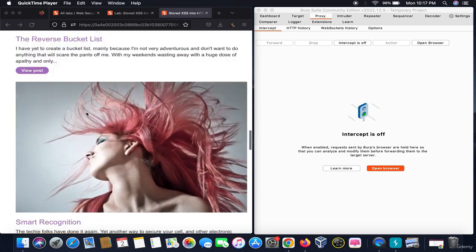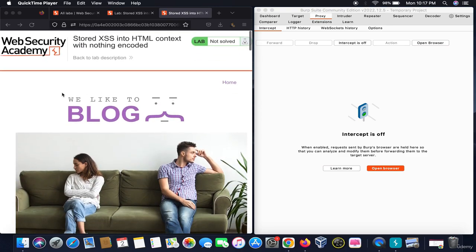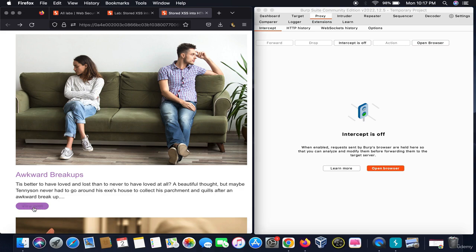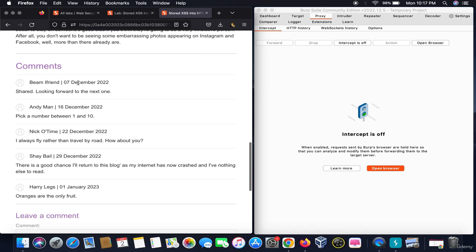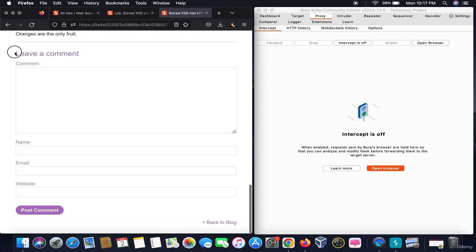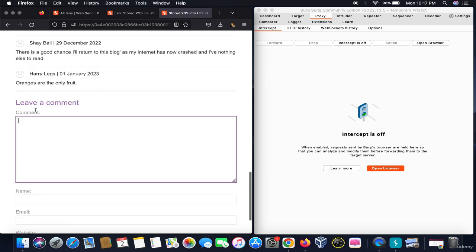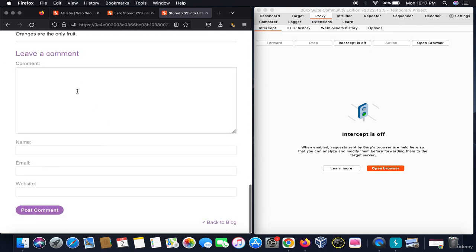Let's click on the view post option, as there is no comment box out here, so we have to identify the place where we can execute things. Scrolling downwards, we can see a number of people who have put in their comments. So when we put a comment in here, this comment gets stored on the server and gets reflected here. So this can be a form of stored XSS.